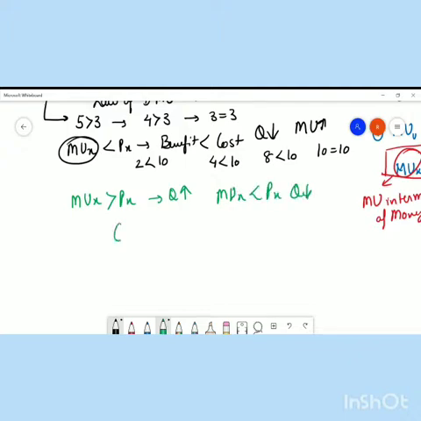But what you have to find out is the consumer's equilibrium. And what is consumer's equilibrium? It is the stage of rest. Here also it is not the stage of rest, because he has the urge to increase the quantity. Here also it is not the stage of rest, because he has the urge to decrease the quantity. So ultimately, what is the stage of rest? It is MUx upon Mum equals Px.